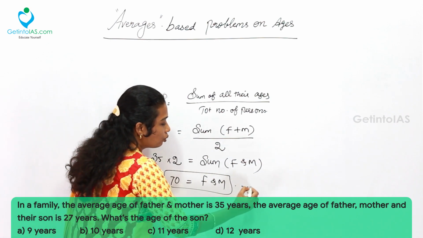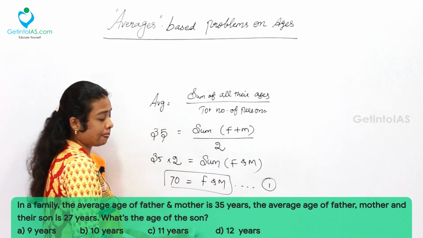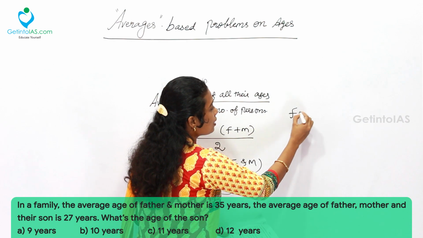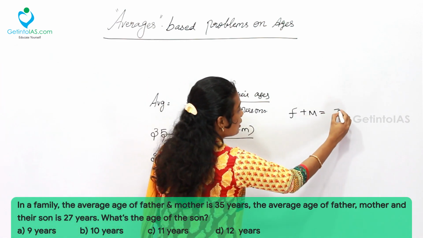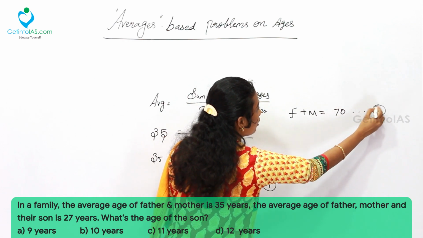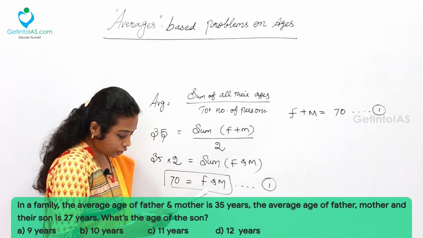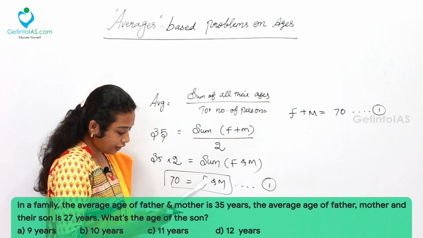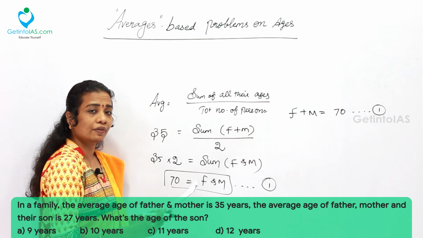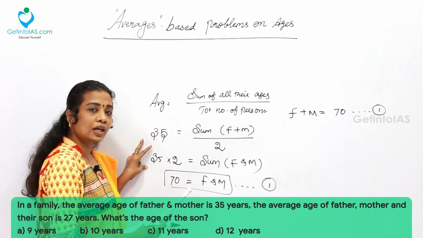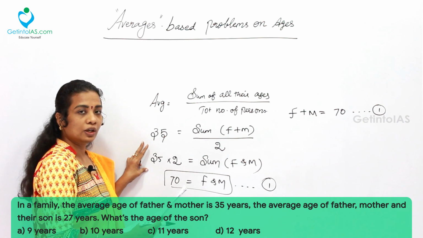Simply, I am bringing this into equation number 1: father plus mother, the sum of the ages, is 70. This is equation number 1. Then the second statement says the average age of father, mother and their son is 27 years. The same thing we do for all 3 persons.